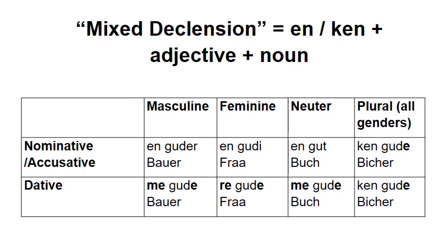If we look at the dative indefinite articles, though, that gets a bit more confusing once again. Remember, now the en isn't there anymore. So if you wanted to say a good farmer in the dative, it would be goede Bauer. That's a pretty big difference from en goede Bauer. A good wife in the dative would be goede Frau, goede Frau. And the neuter matches the masculine, goede Buch, a good book. And we can see in the plural, ken goede Bücher, no difference there from the nominative as it happens.